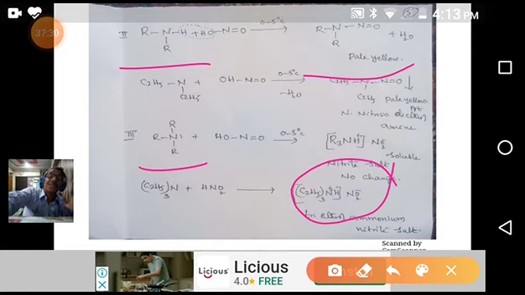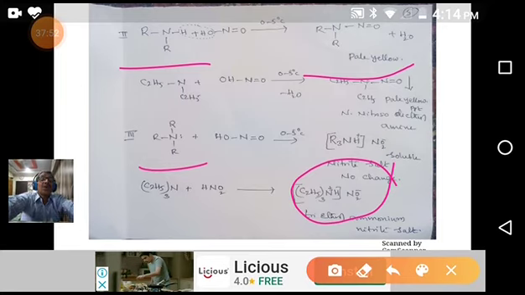In this way we can differentiate primary, secondary, and tertiary amines with HNO2 very clearly. So this is today's class.